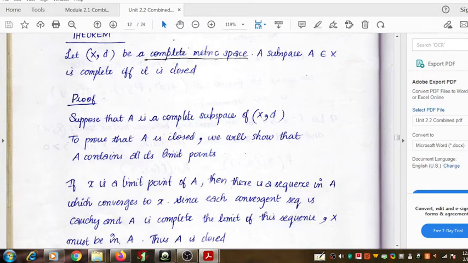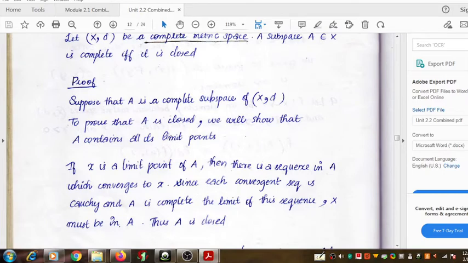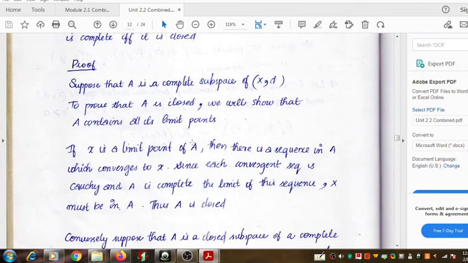For that we will show that A contains all its limit points. What is the property of a closed set that we use here? In a metric space, a subset is closed if it contains all its limit points. So we are going to show that A contains all its limit points.